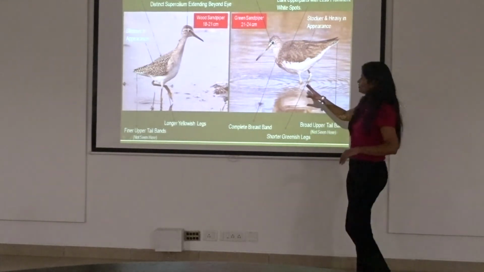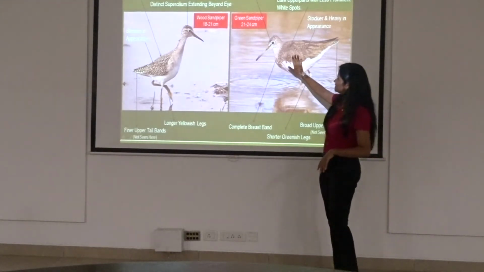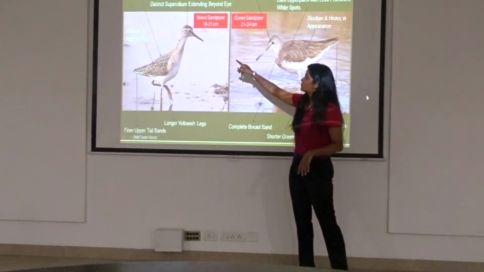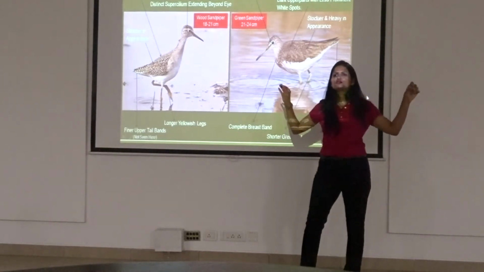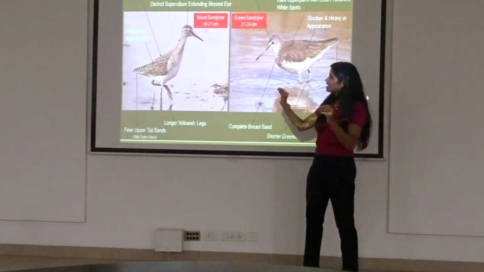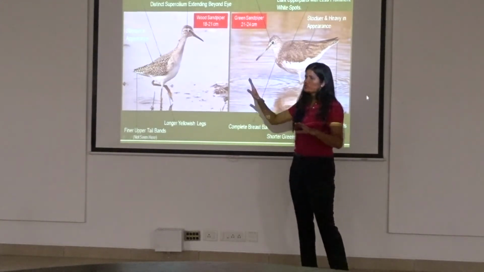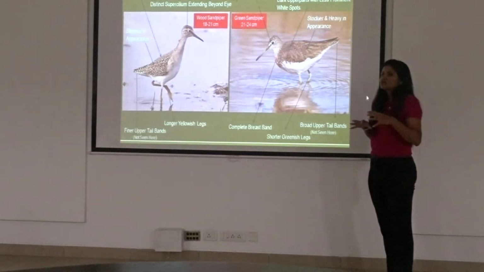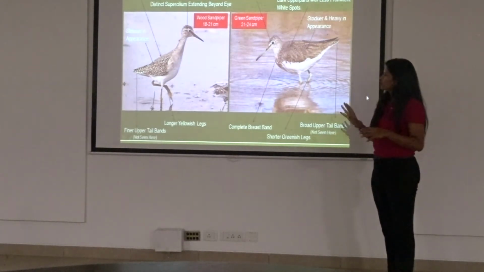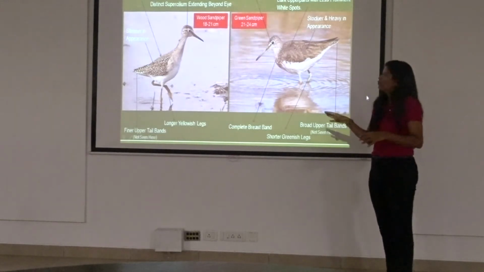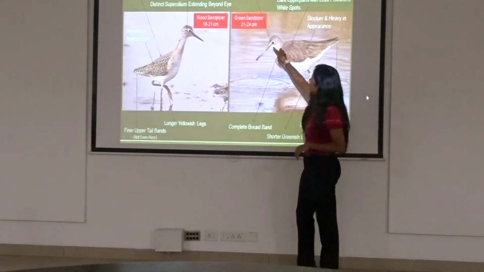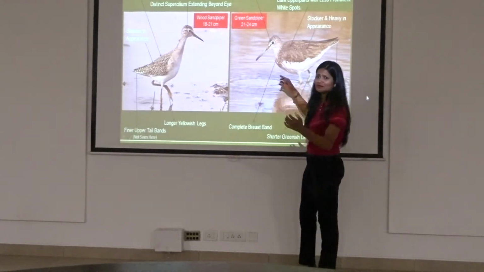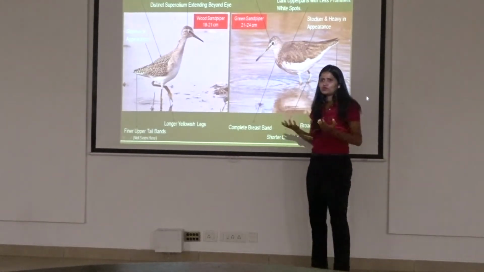So let us understand. By looking at this bird, what do you feel? This is a green sandpiper. This is much larger in size, if you see, than a wood sandpiper. A wood sandpiper is a very slender looking bird. Nice slender neck, long legs. So looks beautiful. Whereas this looks slightly stout. The neck doesn't look all that big, and the legs are also a little greenish in color, greenish shade. Now if you see very clearly, can you see any supercilium for this bird? Which is the eyebrow, let me make it easier. So supercilium, you don't see.